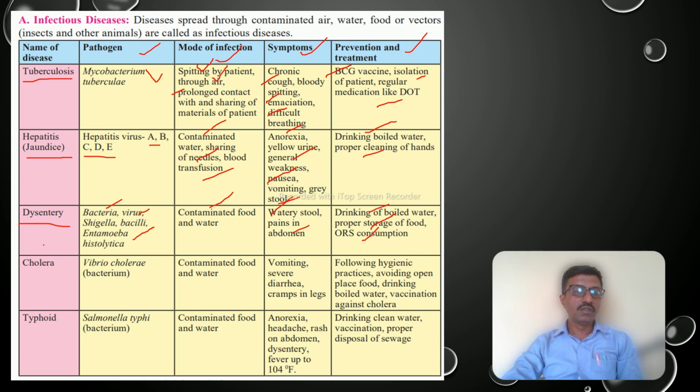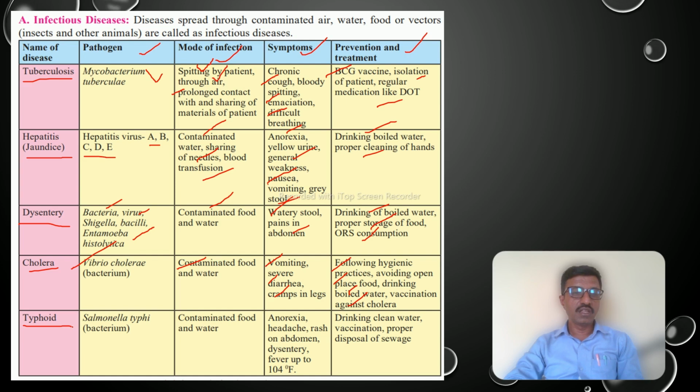The next disease is called cholera. This is caused by Vibrio cholerae bacteria, and is infected through contaminated food and water. Symptoms are vomiting, severe diarrhea, and cramps in legs. Prevention is following hygienic practices, avoiding open-place food, drinking boiled water, and vaccination against cholera.